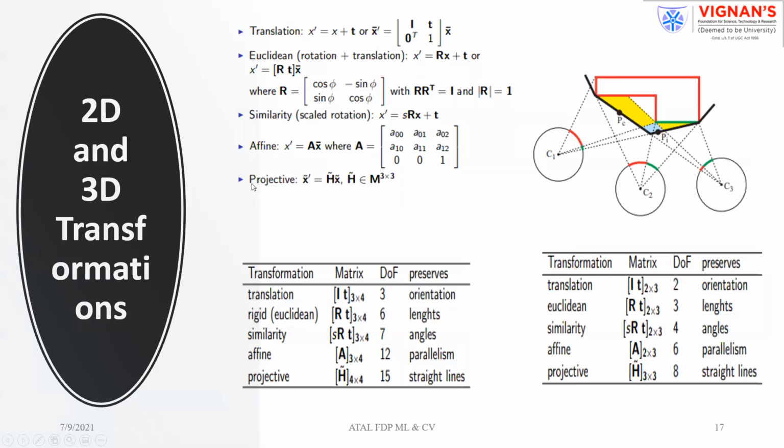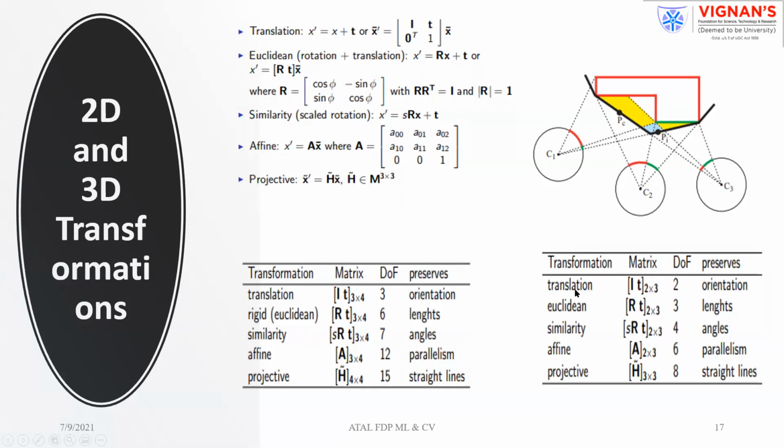Again, based on the image you are taking, whether it is a 2D or 3D image, the degrees of freedom are going to change. Suppose these are the 2D transformations, that is, these are related to an image which is two-dimensional.